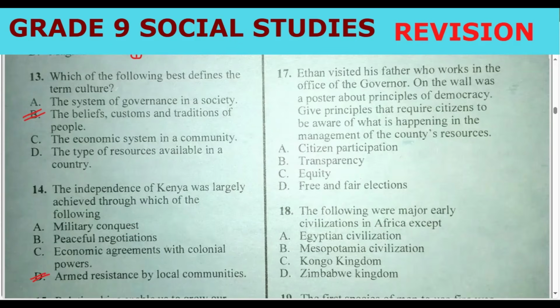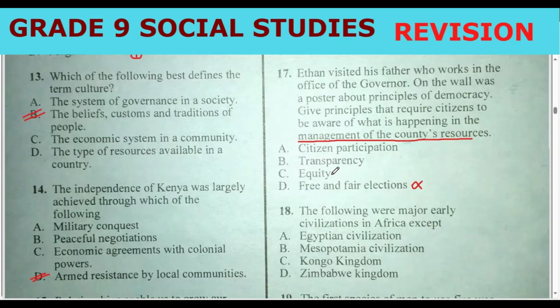Okay. Management of county resources. So the secret is here. In management of county resources, do we need free and fair elections? No, that is for electing leaders. When you're electing leaders, this is the time we need it. Do we need equity? What is happening in the management?